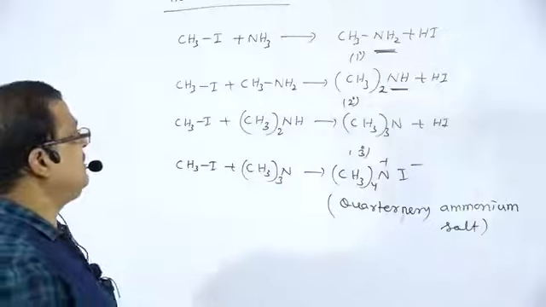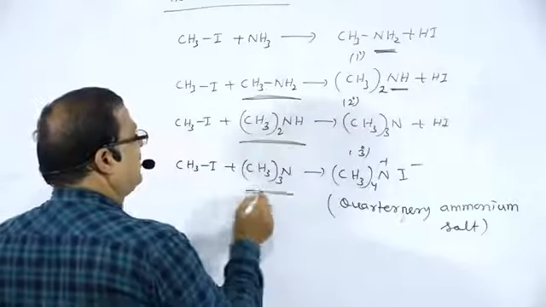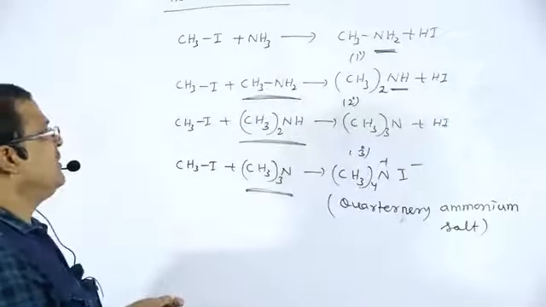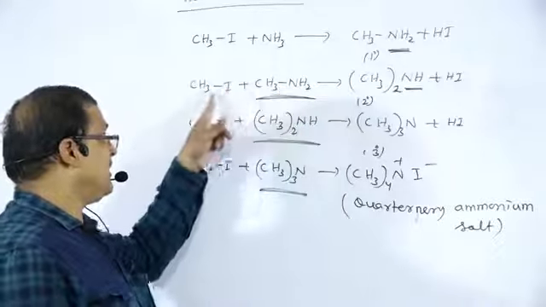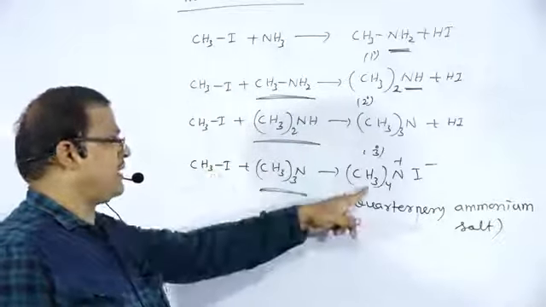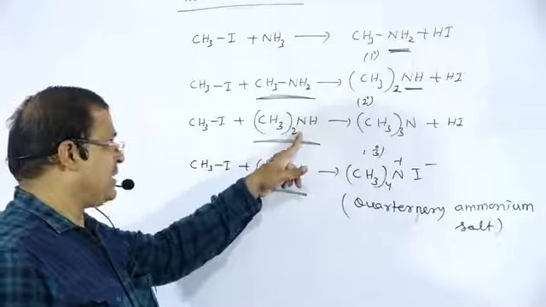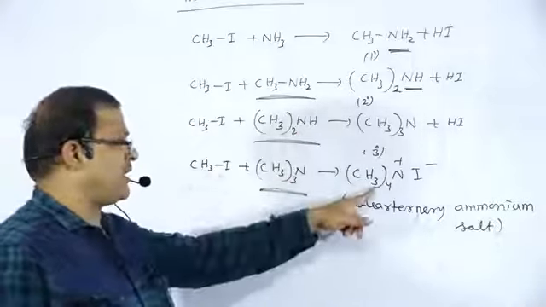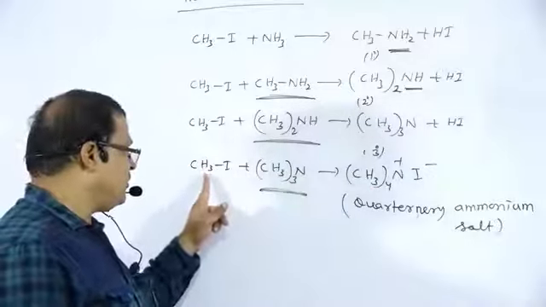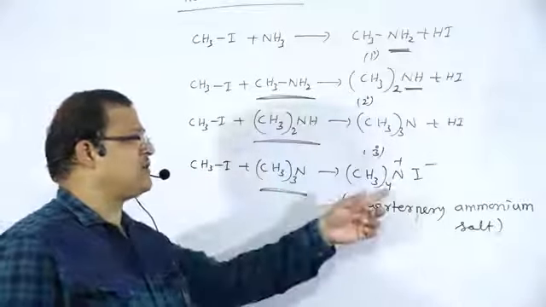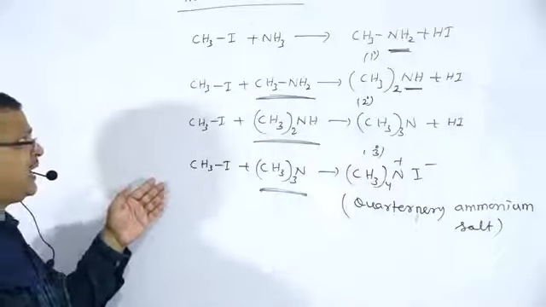So how to distinguish between primary, secondary and tertiary amines by this method? Primary amine reacts with 3 molecules of alkyl halide to form the quaternary salt, and if we start from secondary amine, then it will react with 2 molecules of alkyl halide to form quaternary. If we start from tertiary amine, then it will react with only 1 molecule of alkyl halide to form quaternary ammonium salt.